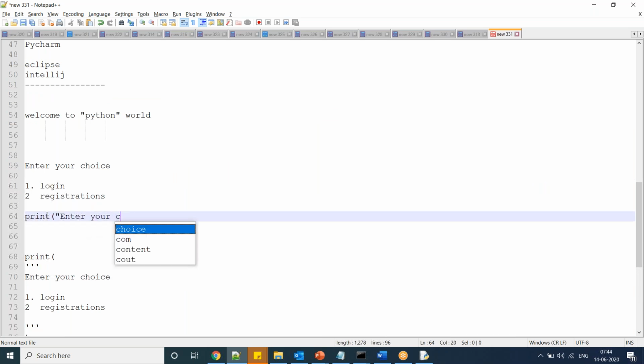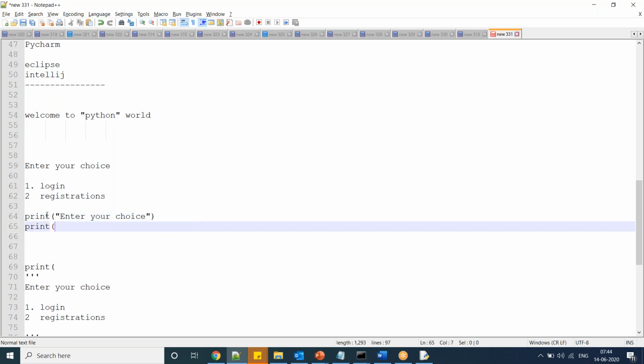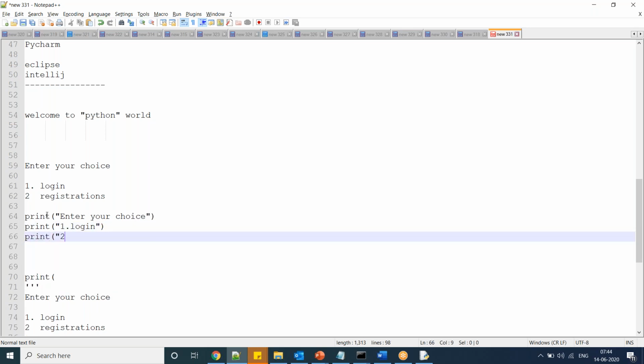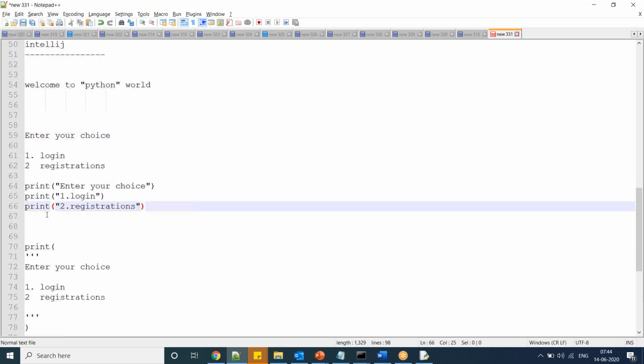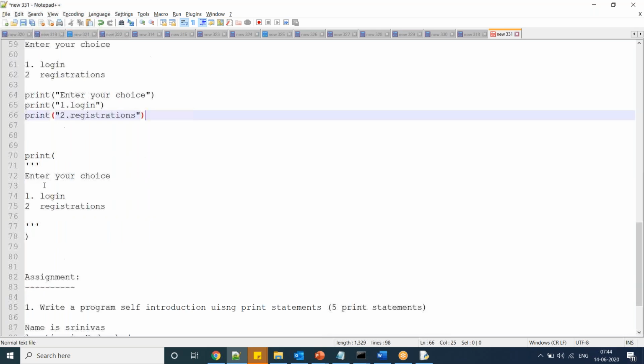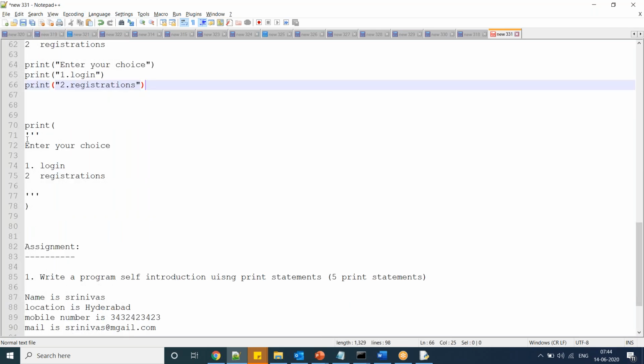Print, enter your choice. Next, print one login. Print two registration. So you can write like this, but here you have to write multiple statements. Now instead of that, I can write a single statement.